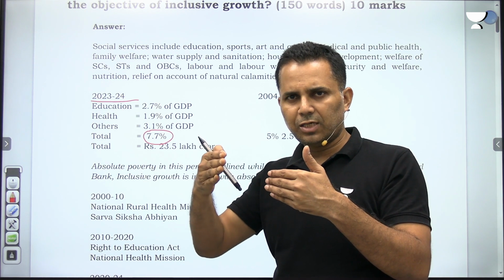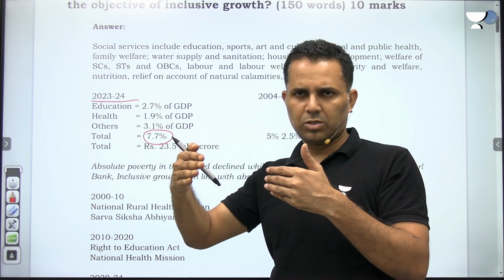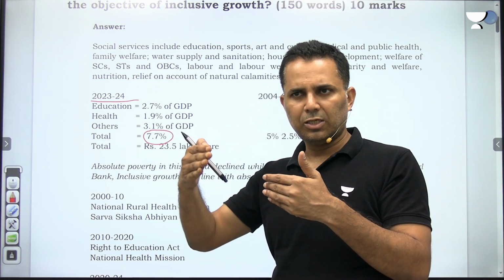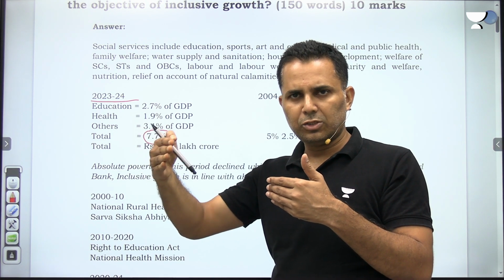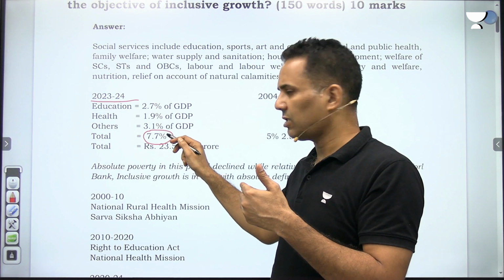In the 2000 decade, growth further increased. So when growth increased, we started spending more on social services. In the 90s decade, it was 2.5%. In the 2000 decade, it moved to around 5 to 5.5%. And now in the 2020 decade, it has moved to around 7.5 to 7.7%.